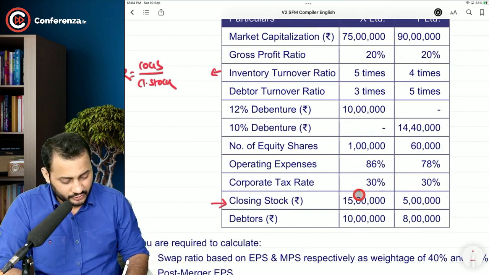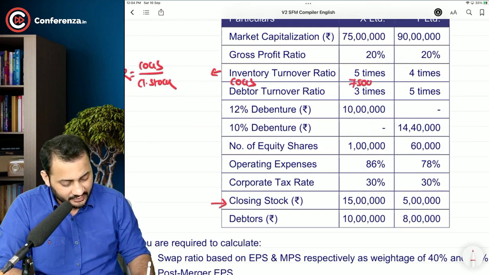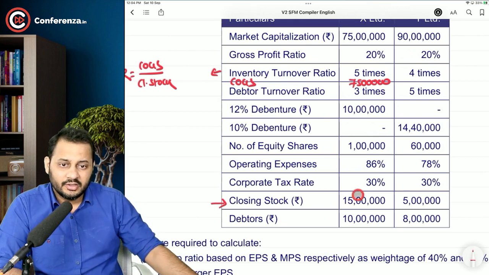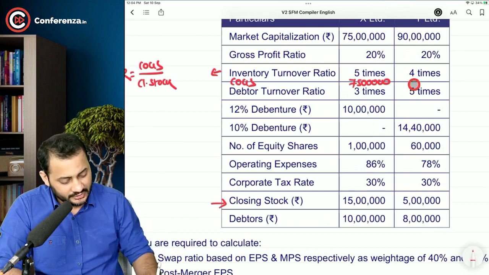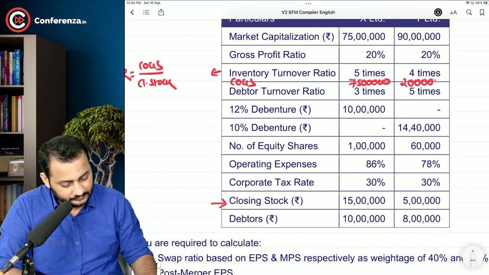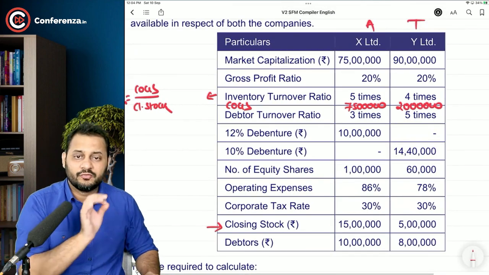So cost of goods sold here will be 15 lakh multiplied by 5, that is 75 lakh. Am I right? The closing stock multiplied by 5. Also for Y Limited, 5 lakh of the closing stock multiplied by 4, that's 20 lakhs. So this is the cost of goods sold.